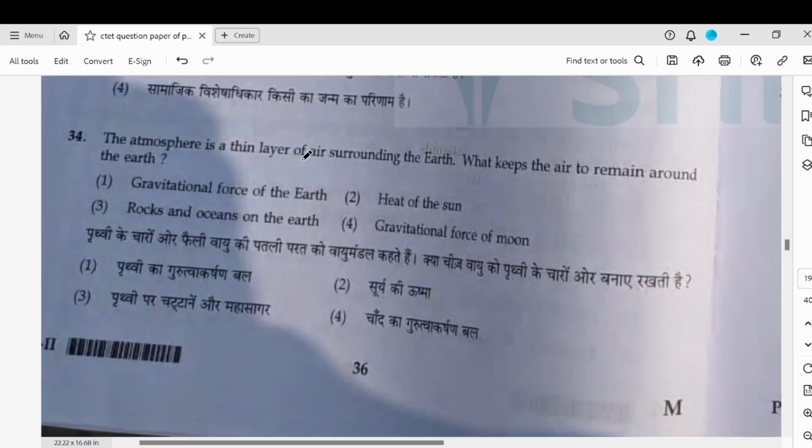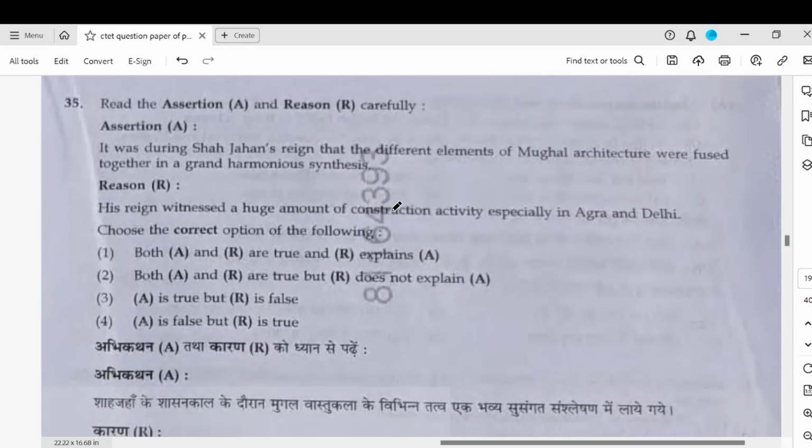The atmosphere is a thin layer of air surrounding the earth. What keeps the air? So this is due to the gravitational force of the earth. 35, it was during Shah Jahan's reign that different elements of Mughal architecture were fused and a grand harmony synthesis took place. This is true because Shah Jahan was also called the prince of the builders, and his reign witnessed a huge amount of construction activity, especially in Agra and Delhi. So both A and R true, and R explains A will be the correct answer.